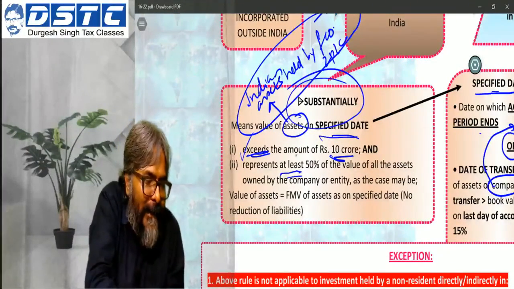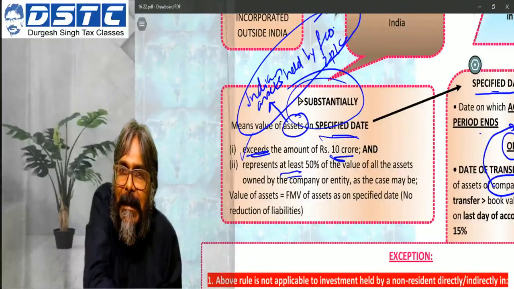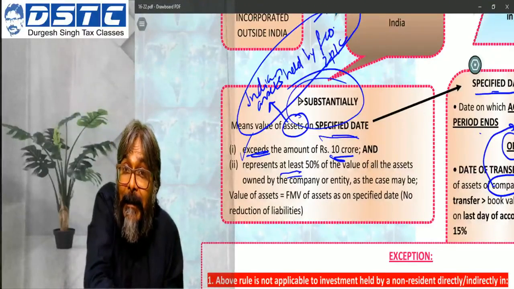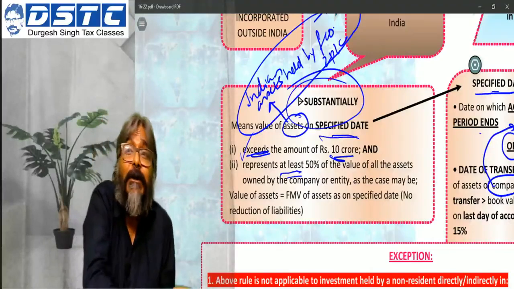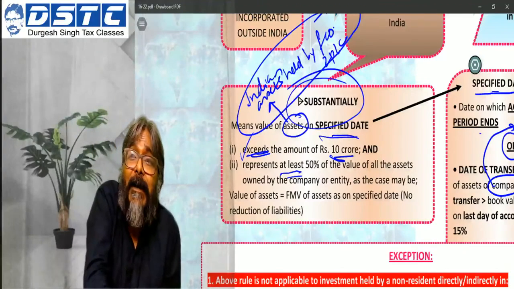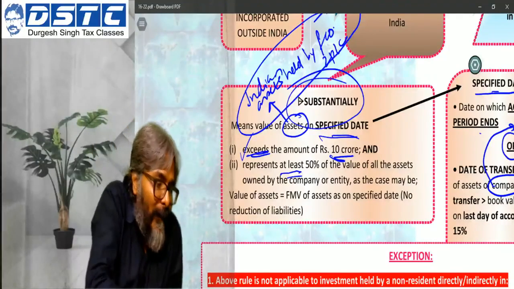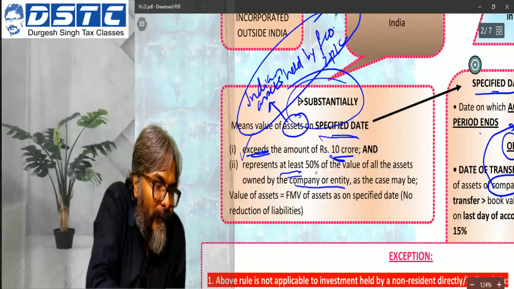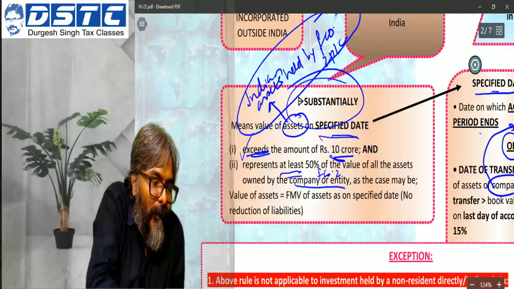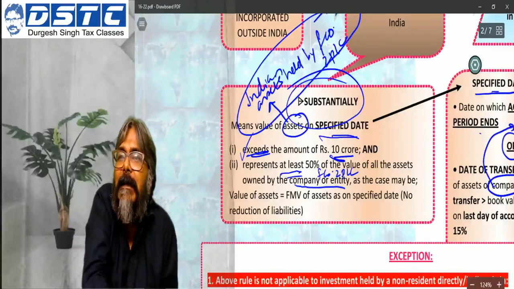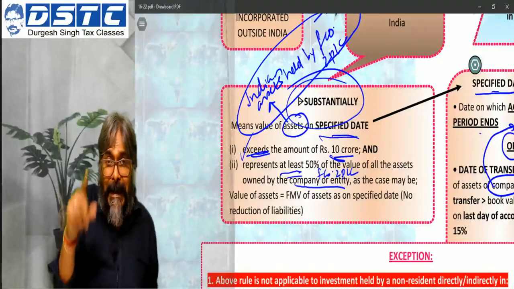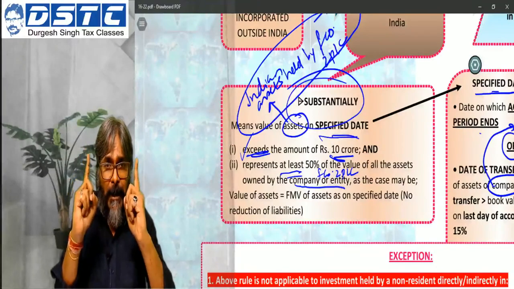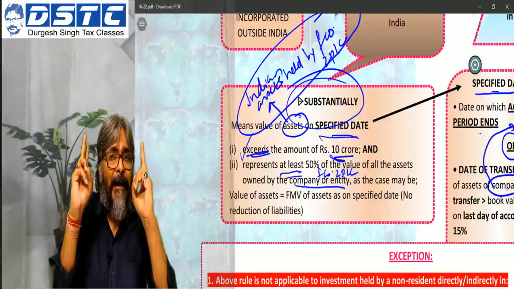If it exceeds how much? 10 crores. And it represents a minimum of 50% of the total value of assets held by whom? Held by the company. Which company? The foreign company, ZPLC in my example. So the Indian asset should meet both criteria.